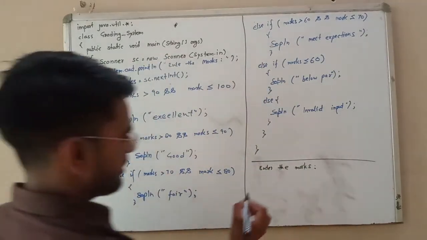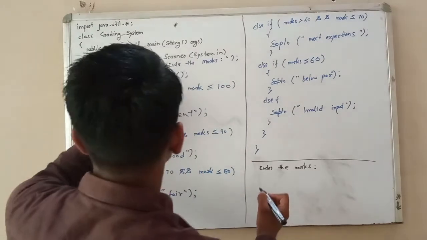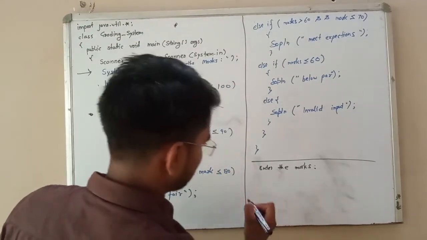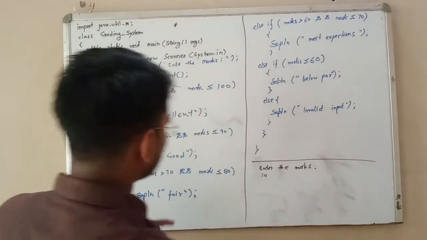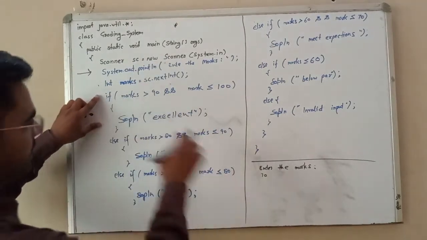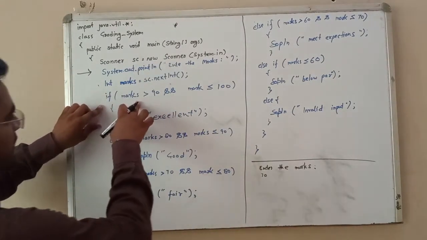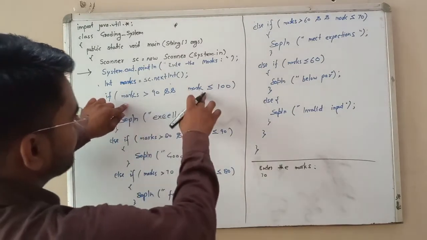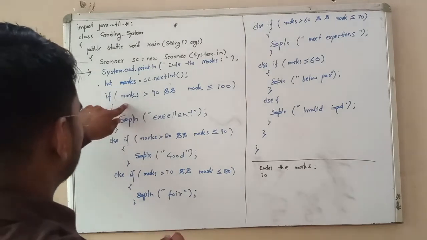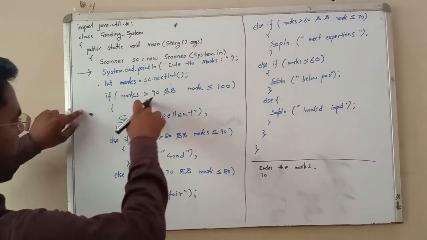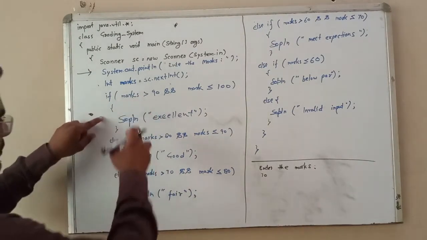If here I enter the mark 70 and Enter, the cursor moves down. So if I write 70, it checks the condition: marks is greater than 90, yes, but less than or equal to 100, no. Here it is no, the first condition is false.